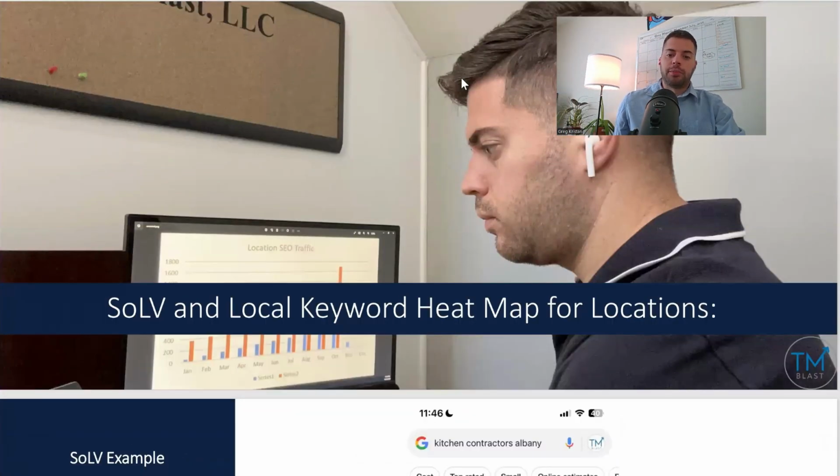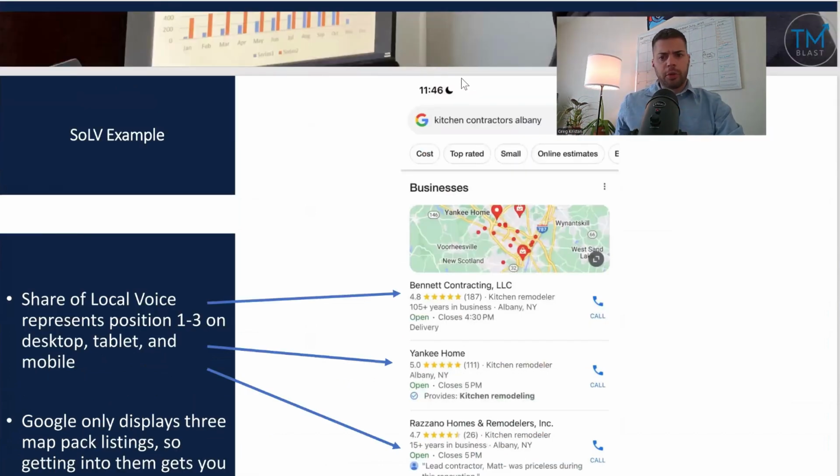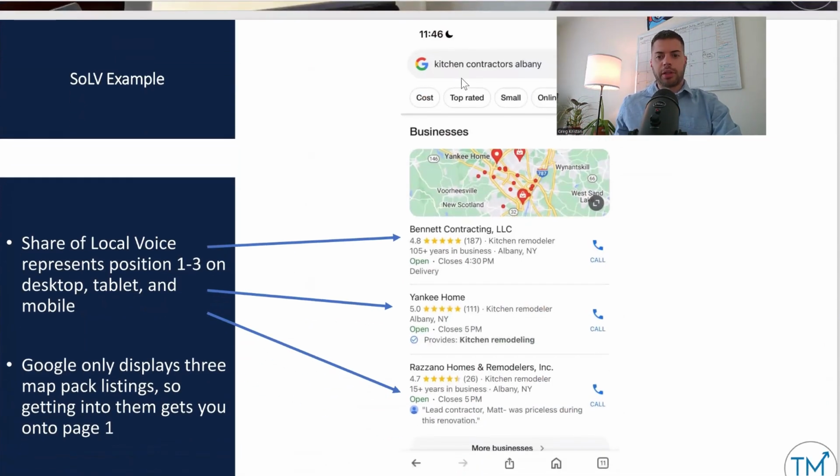SoLV and local keyword heat map for location. They have multiple locations, so they're not out in Albany, New York, but I give this example all the time because when I talk about share of local voice, not everyone knows what I mean. If you Google anything like kitchen contractors Albany, or anywhere that you're looking for that, Google will display 3 organic map pack listings, and you can obviously call them if you're on your phone. That's a huge KPI for a lot of local businesses. So getting to that position 1, 2, or 3 is critical.